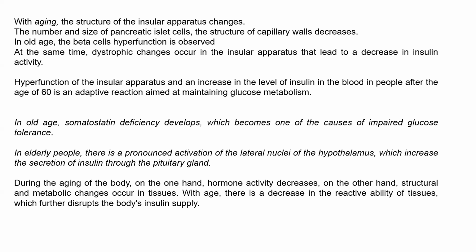And we know that the level of glucose for old people after 60, 70 years old is higher than for adults. In old age, somatostatin deficiency develops, which becomes one of the causes of impaired glucose tolerance. In elderly people, there is pronounced activation of the lateral nuclei of the hypothalamus, which increases the secretion of insulin through the pituitary gland.